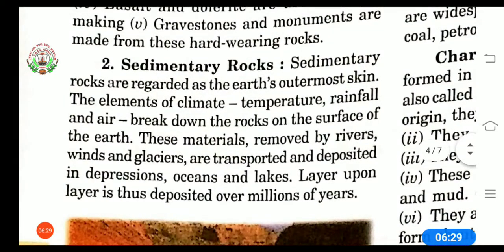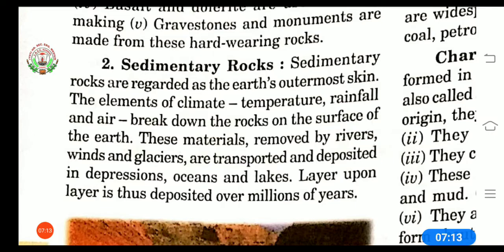The next type of rock we have is sedimentary rocks. Now these sedimentary rocks are regarded as the earth's outermost skin. The elements of climate, temperature, rainfall and air break down the rocks on the surface of the earth. Now these materials are removed by rivers, winds and glaciers, transported and deposited in depressions. Depression means a hollow place, such as oceans and lakes. Layer upon layer is thus deposited over millions of years.